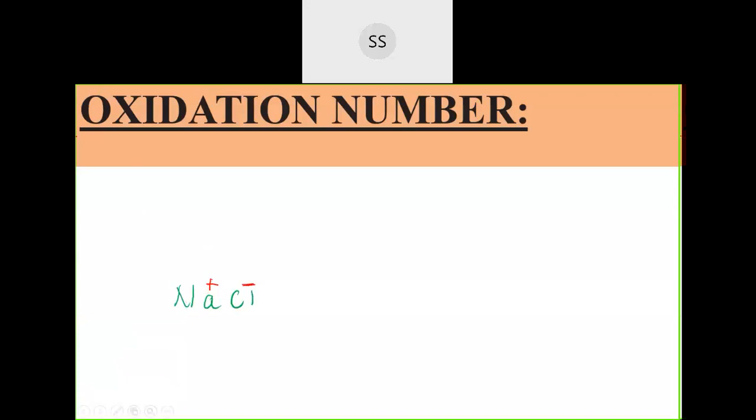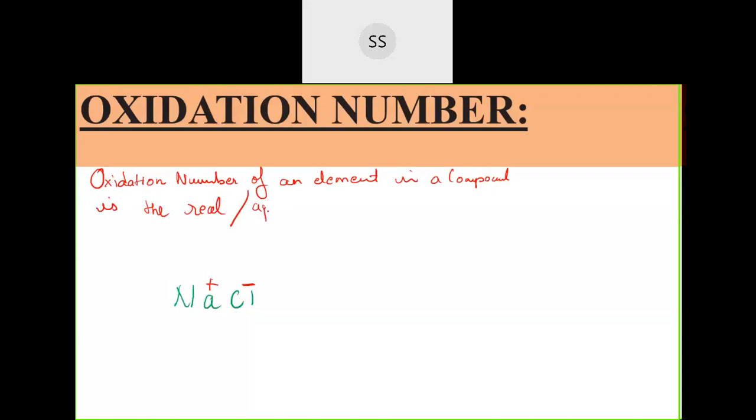So the oxidation number of an element in a compound is the real or the apparent charge on one atom of the element.